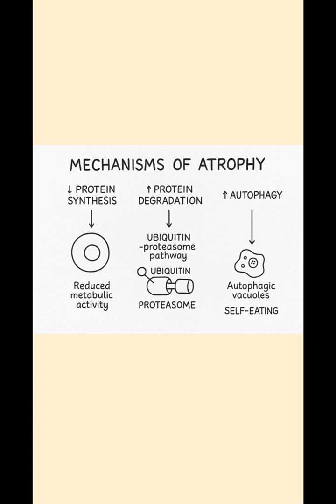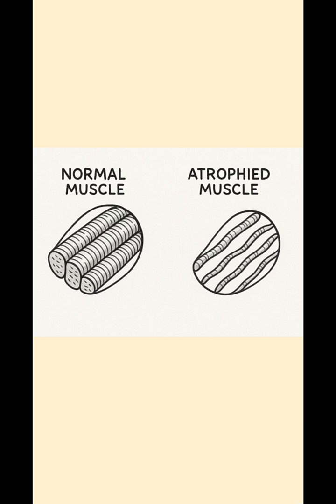In autophagy, which is nothing but self-eating, the cell eats its own organelles in the autophagic vacuoles that are formed in the cell due to starvation or nutrition deficiency, which results in decrease of cell size. This is how a normal muscle would look, and you can compare it with an atrophied muscle.